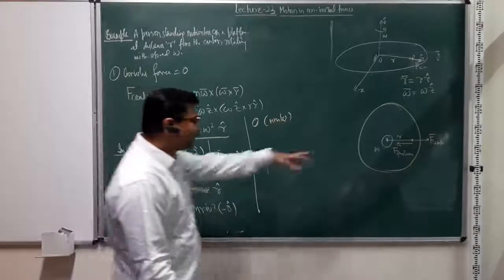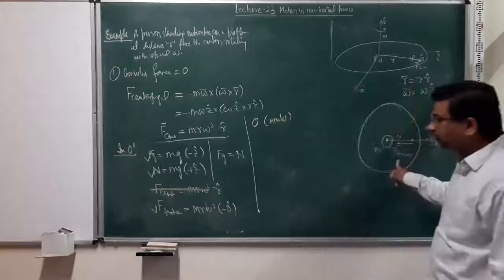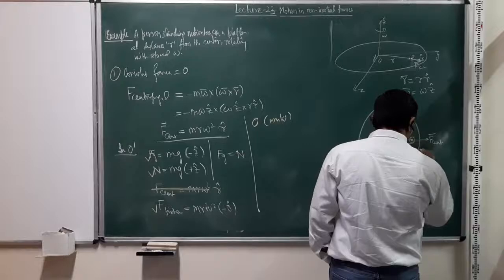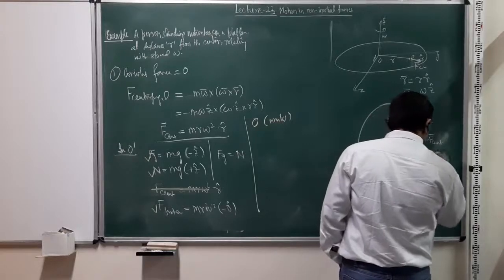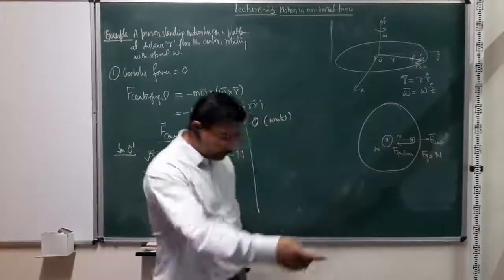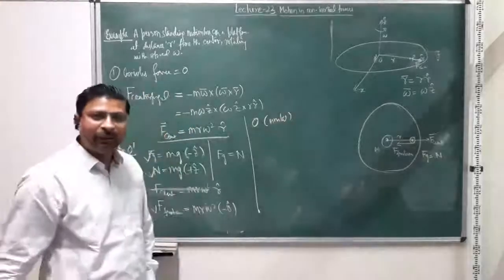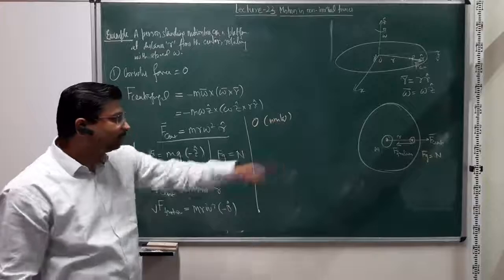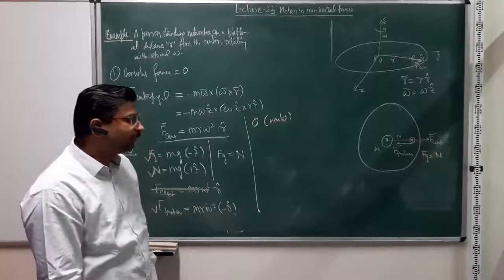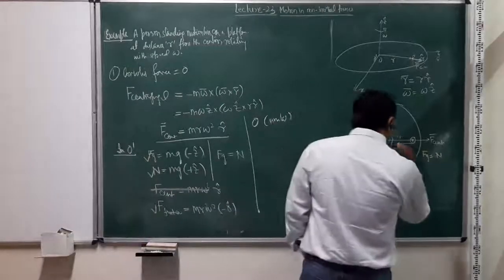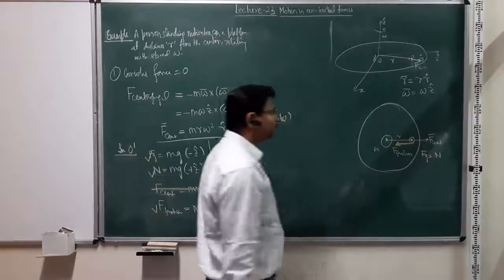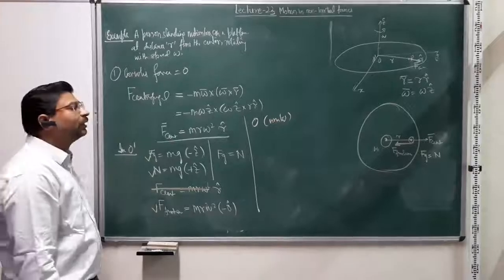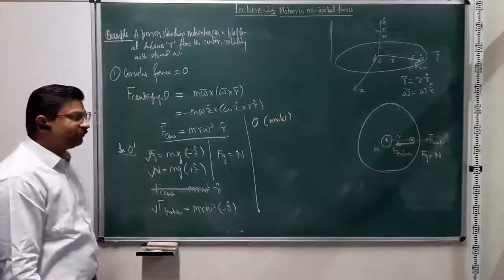So for me, when I look at the force balance, I say that Fg is equal to n, so that the person, I also see that the person is not actually jumping up and down on the platform. So his z position is fixed. That means the force of gravity is balanced by the normal reaction. There is a force of friction which is going to be pulling him inwards, right? And there is no centrifugal force.